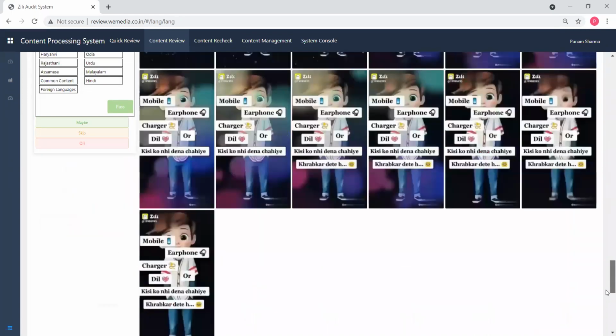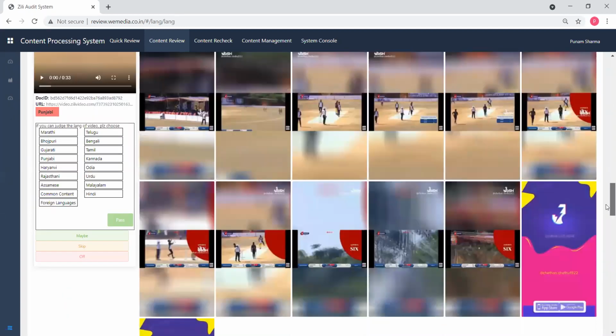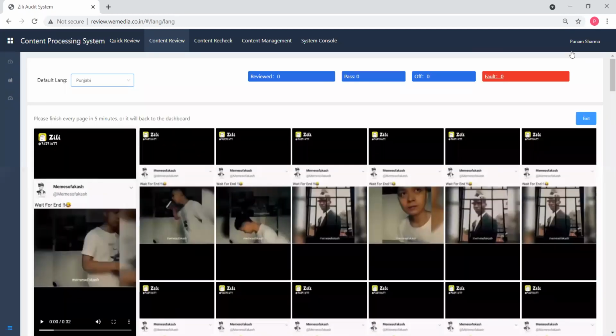The videos will be mixed, okay. It can be any language, but you can mark the videos, you can pass those videos where you are sure about the video, okay.